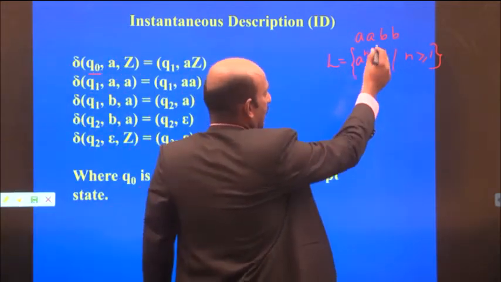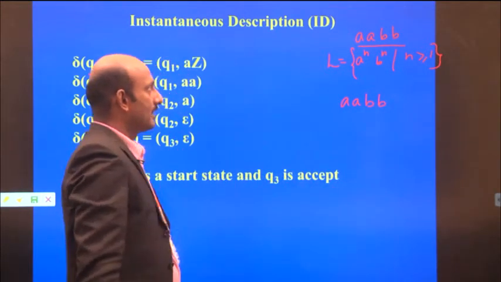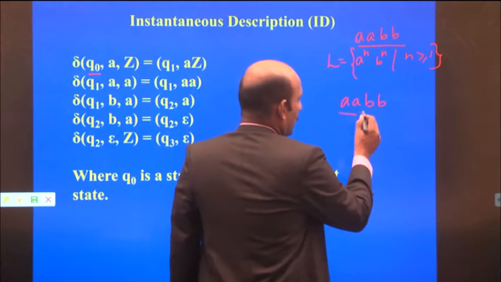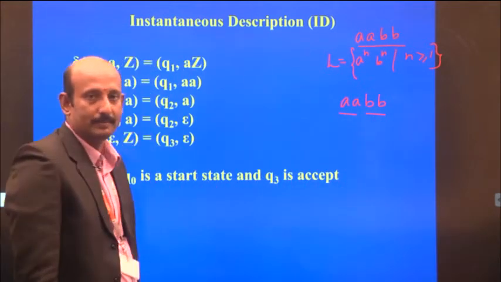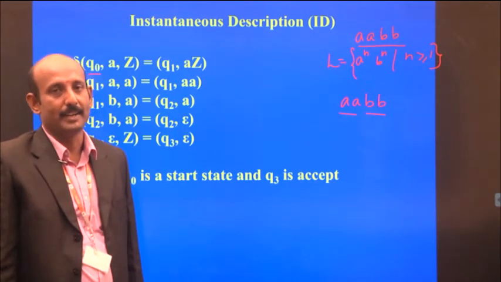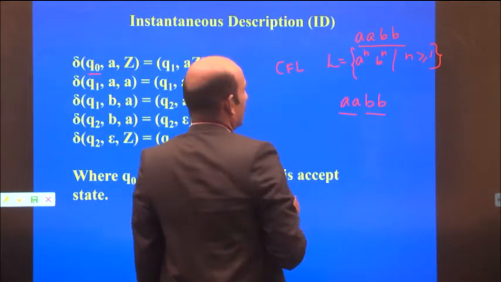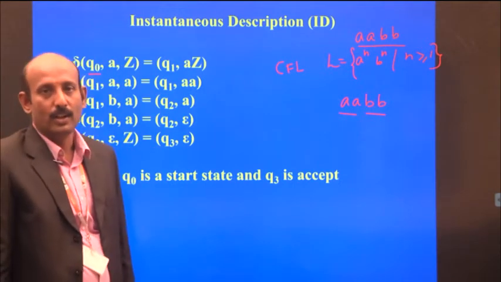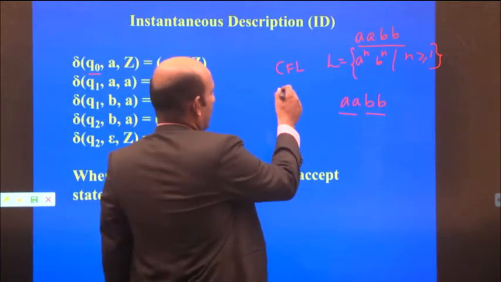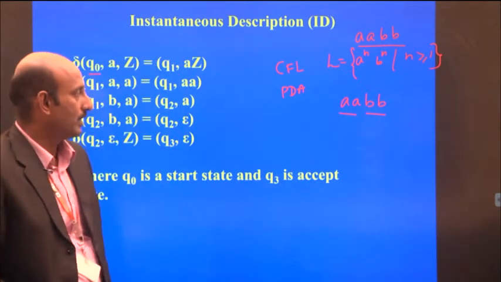For this language, I have taken the string A, B, B. That means the number of A's and the number of B's are equal. Whether the string is generated by this language and recognized by this push-down automata. This language is a context-free language, CFL. So we have to prove that the language is context-free. For that, we have to design a push-down automata to recognize the language.